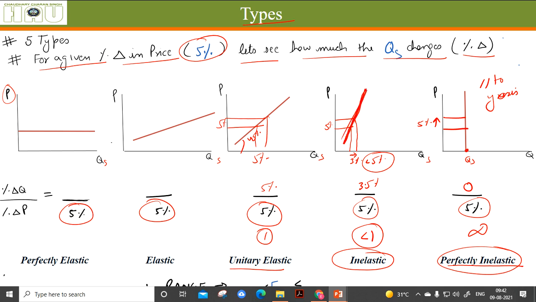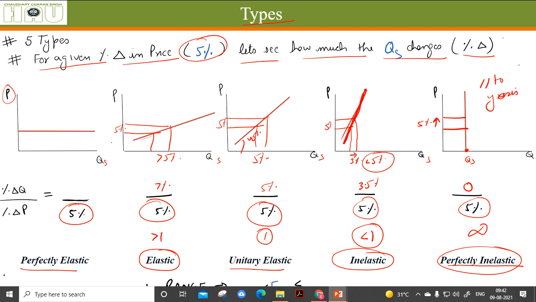Okay, and when the price is increased by 5% and the quantity supplied increases by more than 5%, let's say 7% in this case, the value of elasticity will be more than 1, and the supply curve will be called elastic, and it will be more of a flatter supply curve.